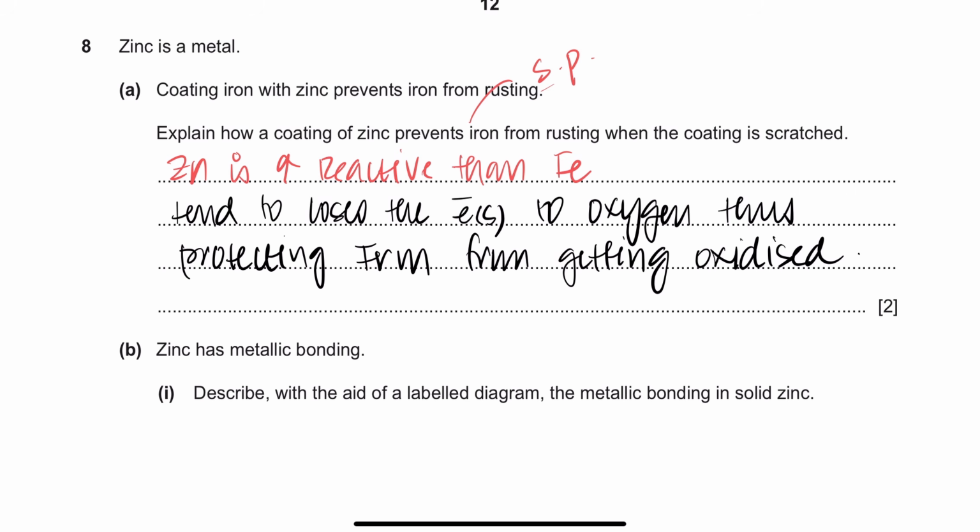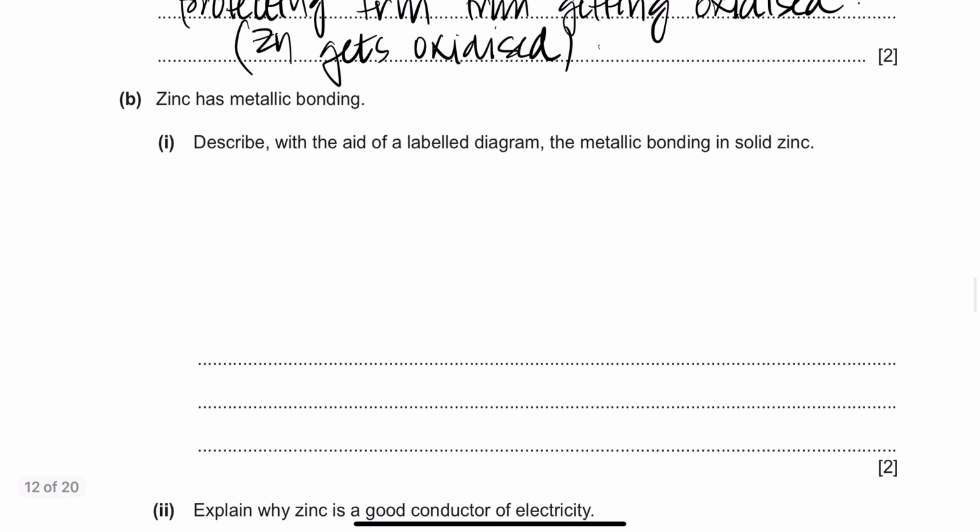So what happens is zinc is more reactive than iron, and therefore zinc will get oxidized itself. Because it's more reactive, it will tend to lose the electrons to oxygen, thus protecting iron from getting oxidized, and you can just say zinc gets oxidized. Right, you can also add that. Beautiful stuff.